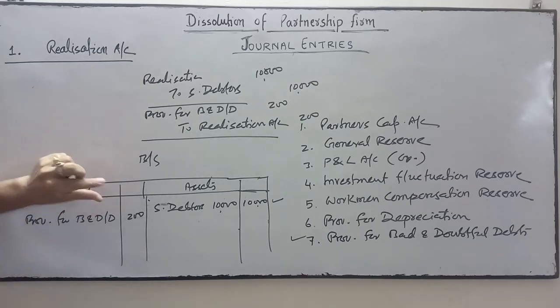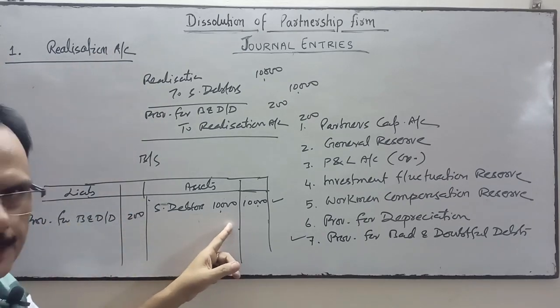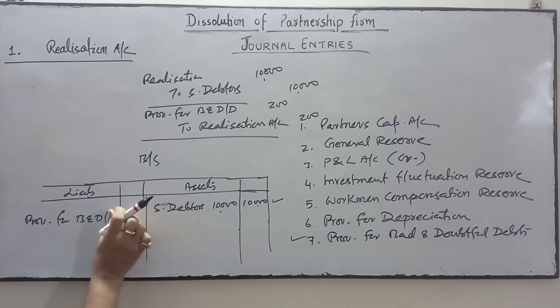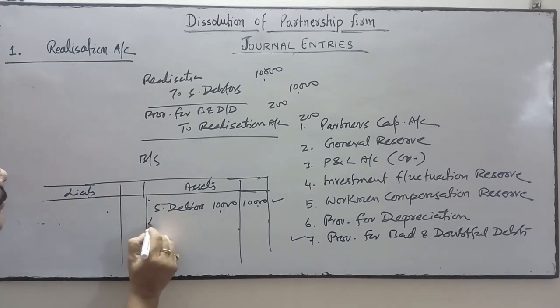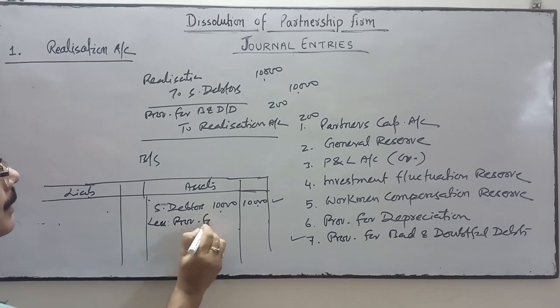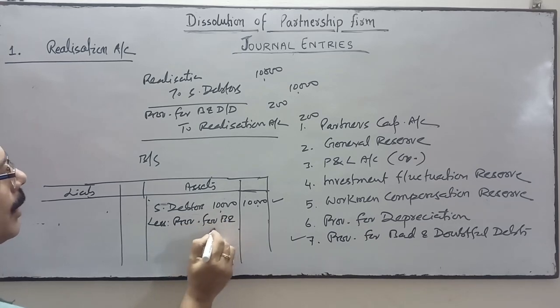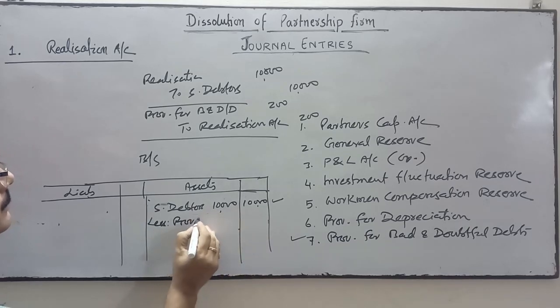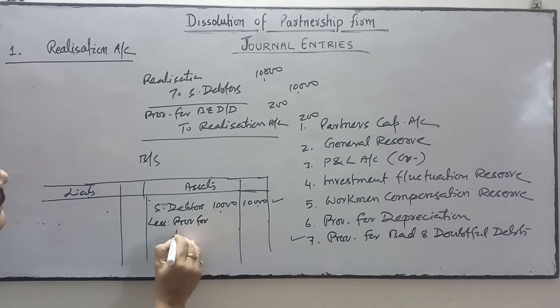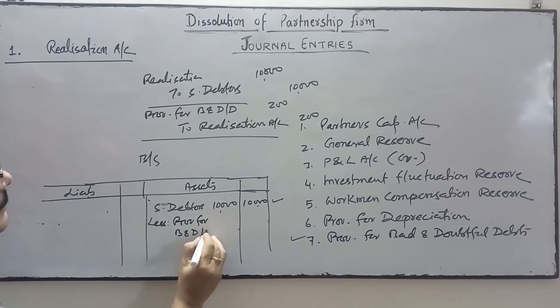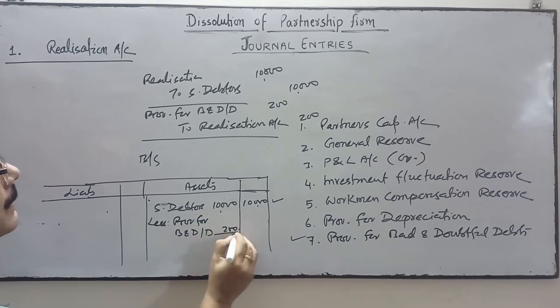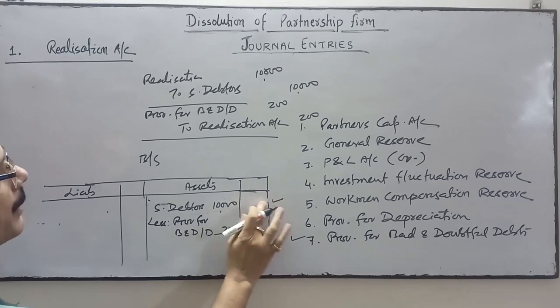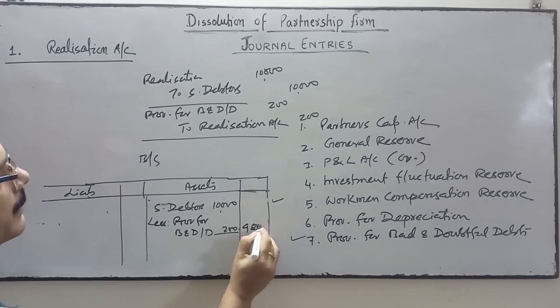and this 200, whether it is deducted over here, less provision for bad and doubtful debts, so we'll write 9,800.